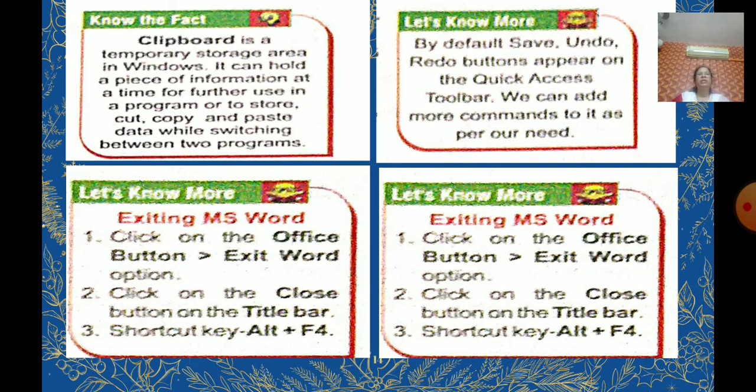Okay, then you can see how to exit MS Word. Click on the Office button and click on Exit, or you can use the shortcut key Alt plus F4. Now by default you can see the save, undo, redo buttons appear on the quick access toolbar. Yes children.